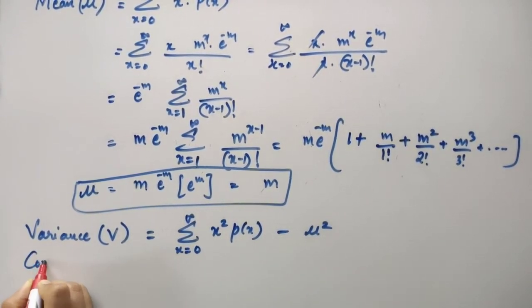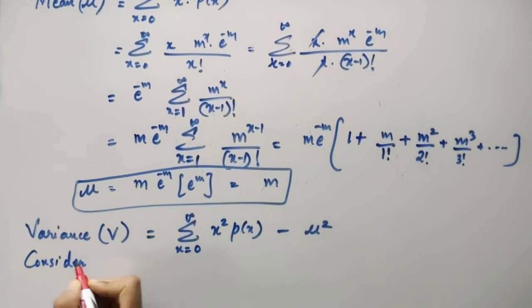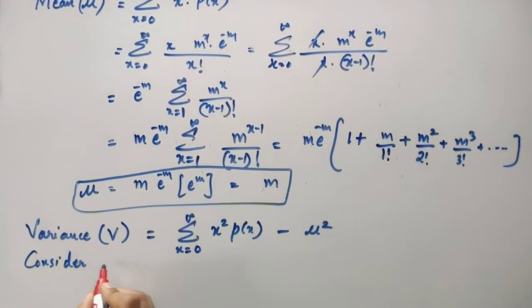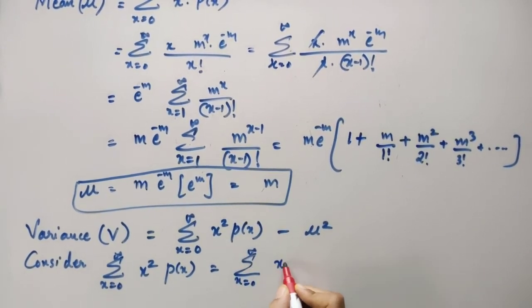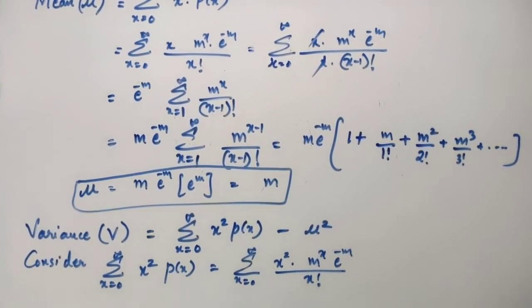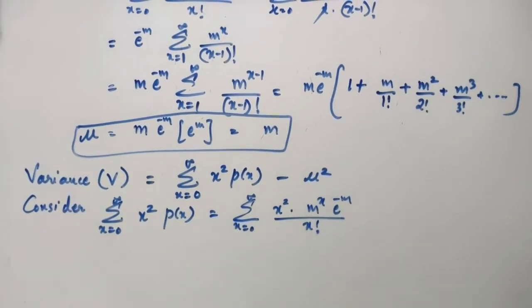So consider how we derived it for the binomial distribution. I hope you remember that. Same we will consider. Okay, x going from 0 to infinity, x square into p of x. Let us consider what this takes. So it is summation x going from 0 to infinity, x square into m raised to x e to power minus m divided by x factorial. You will get it something like this.